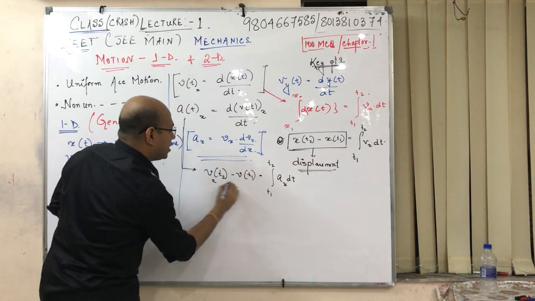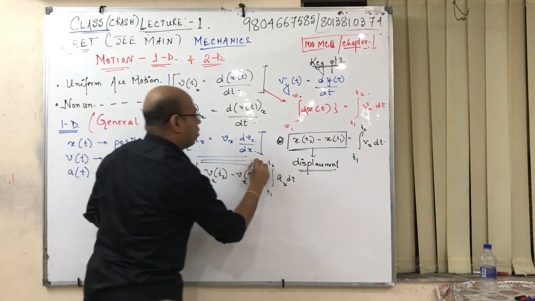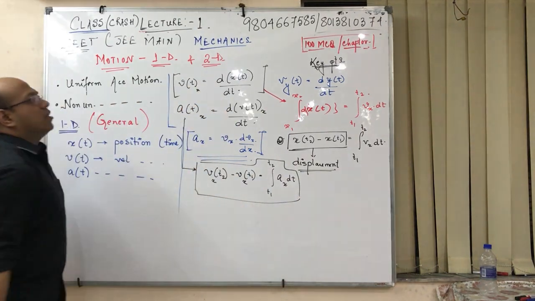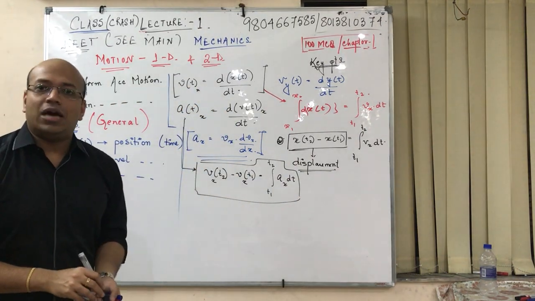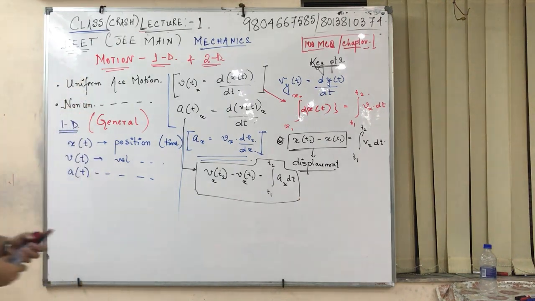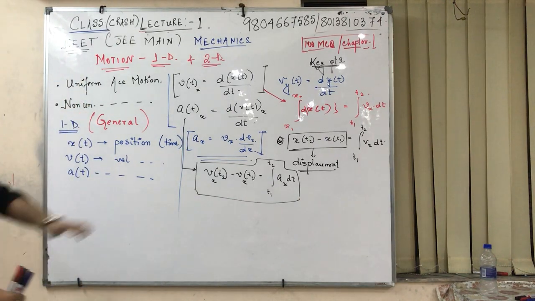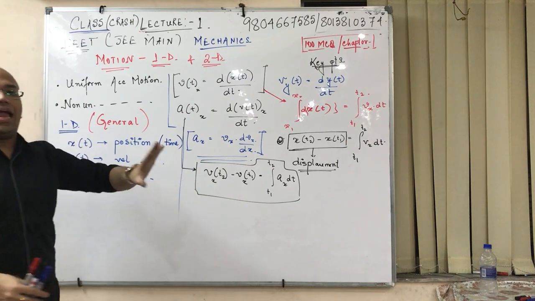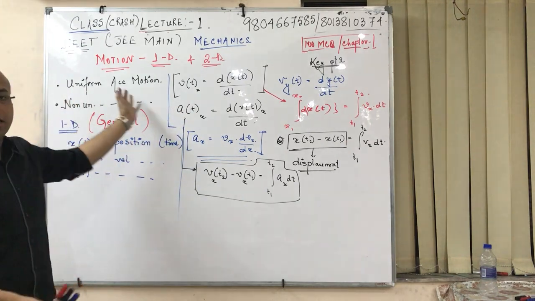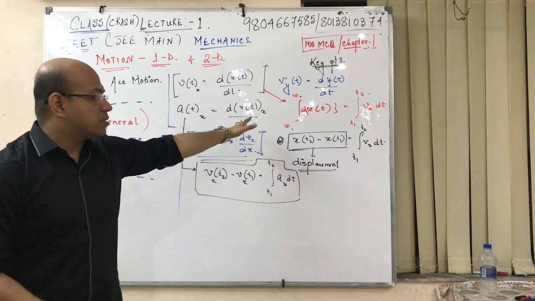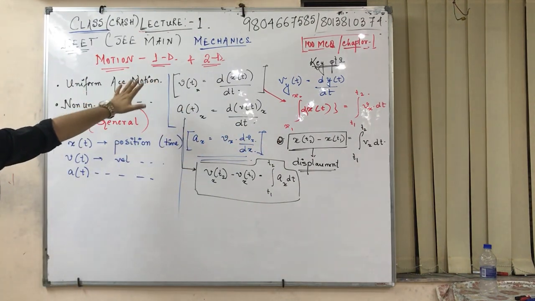That means we are only talking about the change of velocity along which direction? The change of velocity along the x direction. See, I have started with the calculus-based approach, then I will go with the normal thing, and then I will reciprocate this in the sums. Okay? So I hope so.